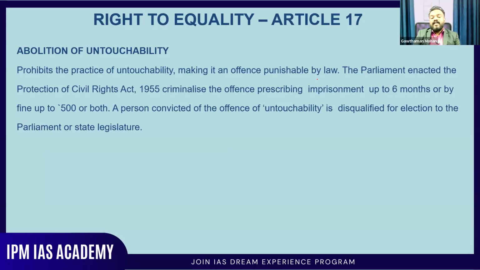It criminalized the offense, prescribing imprisonment up to 6 months or a fine up to 500 or both. A person convicted of the offense of untouchability is disqualified for election to the Parliament or state legislature. Untouchability, if it is actually going on in society, means inequality is prevailing in the society. So in order to avoid that, in order to abolish that, we have come up with this particular article, abolition of untouchability.